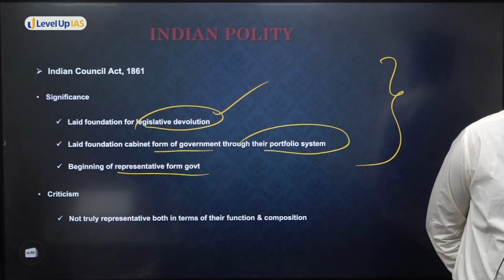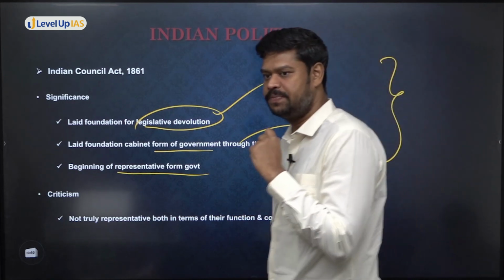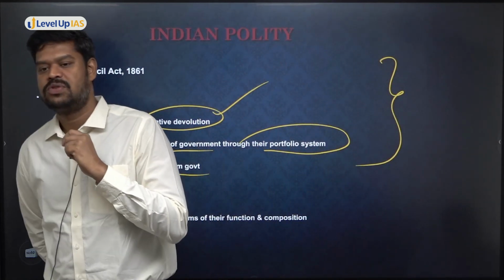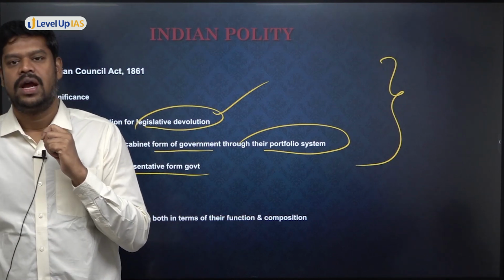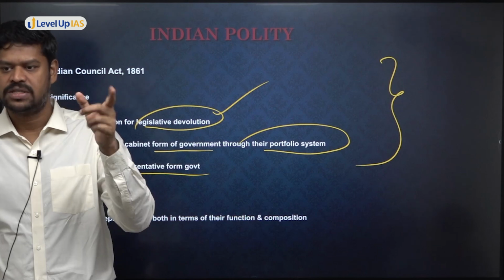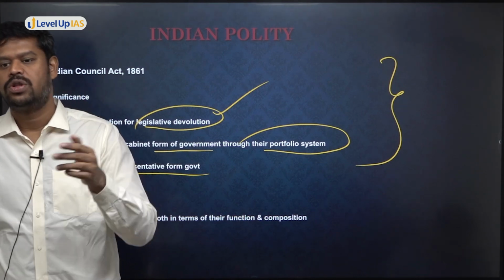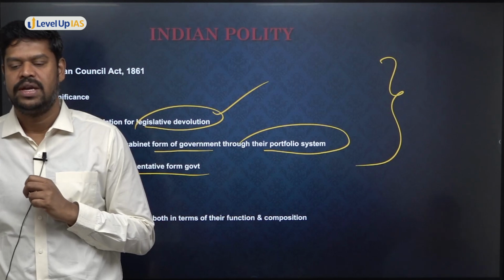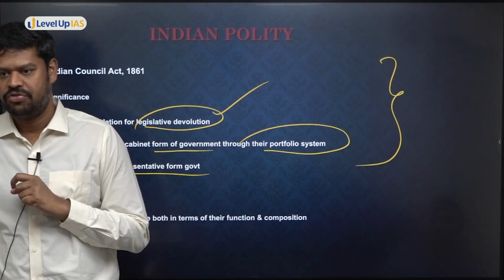Who was the first Viceroy? Lord Canning. Who introduced the portfolio system? When was the portfolio system given statutory recognition? 1861. And the 1861 Act gave legislative powers back to the provinces. They tried to restore the legislative powers to the provinces, and this is also the beginning of the representative form of government.